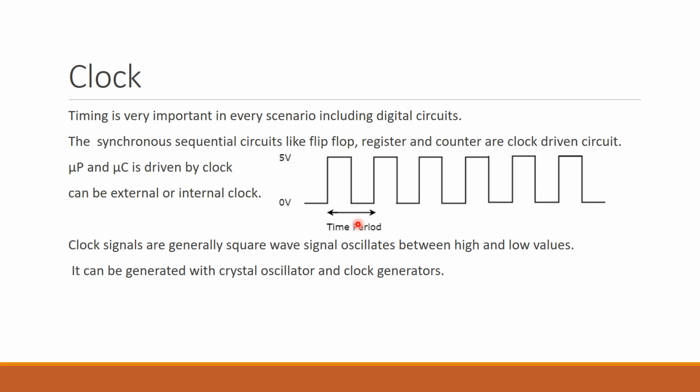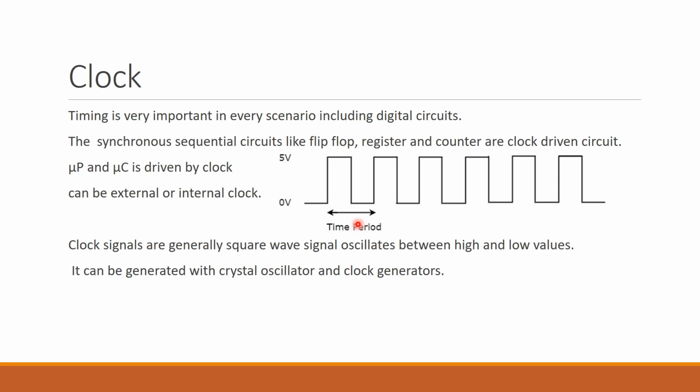Fine. And this not only depends on the clock, it also depends on the circuit performance. So clock signals are generally square wave signals which oscillate between a high and a low value. So this is a periodic signal which oscillates between a high and a low value. It can be generated by using a crystal oscillator and a clock generator. We have two ways to generate the clock signals.